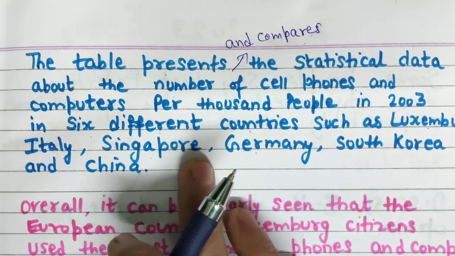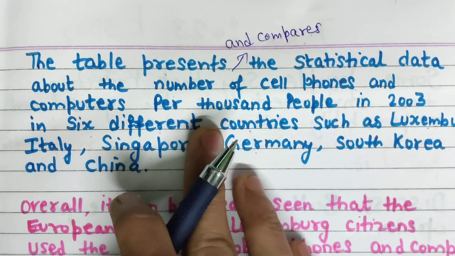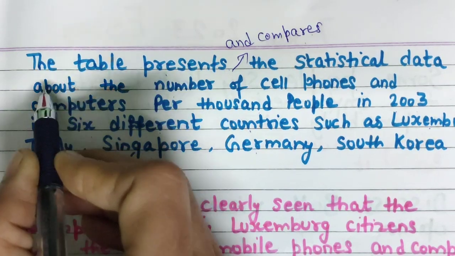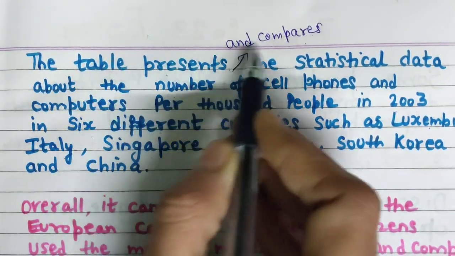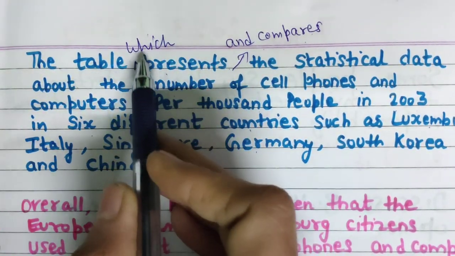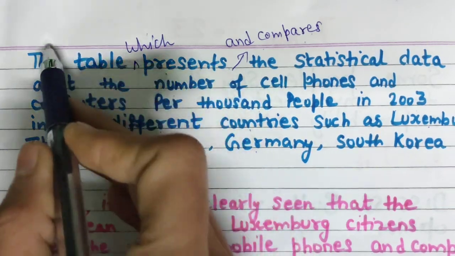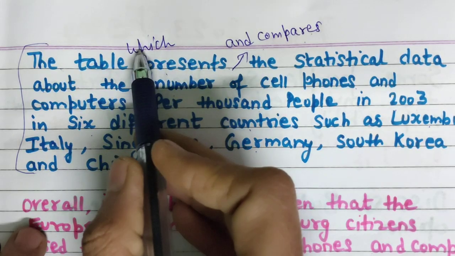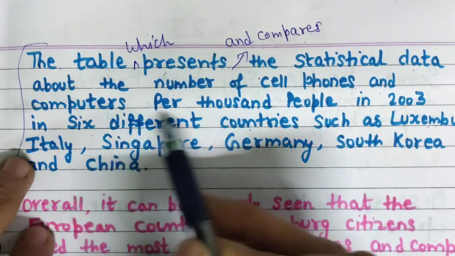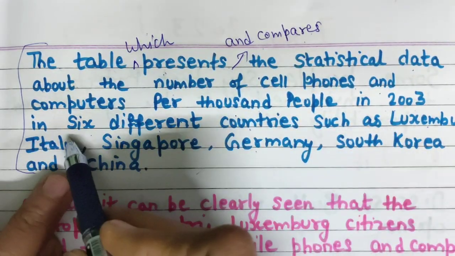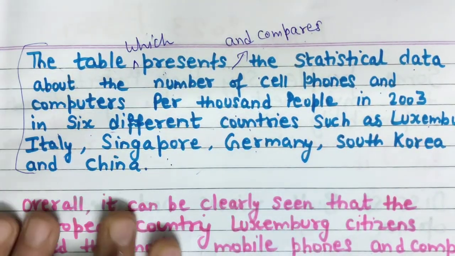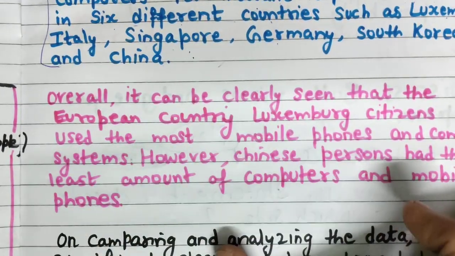Or if you want, you can convert it into a compound sentence. Here you can use which shows, which presents: the table which presents and compares. Now you can see how I have improved this introduction from the simple one: the table which presents and compares the statistical data about the number of cell phones and computers per 1,000 people in 2003 in 6 different countries. That's a good way to do the introduction. Now come to the second paragraph, that is the overall paragraph.